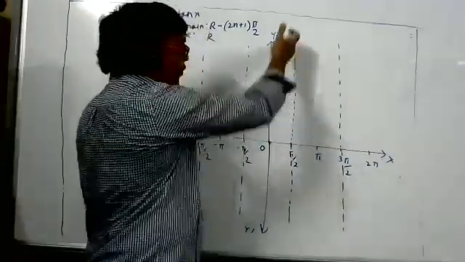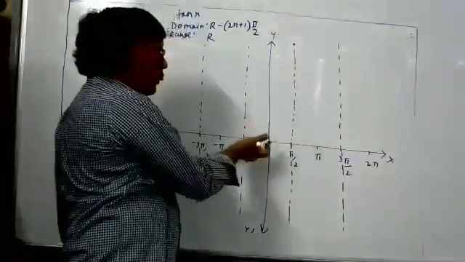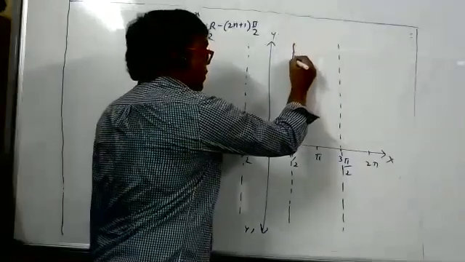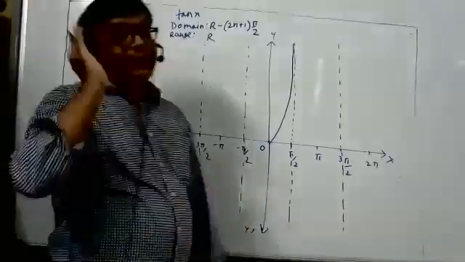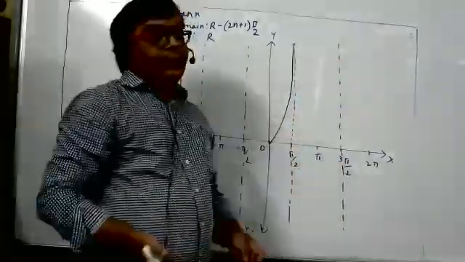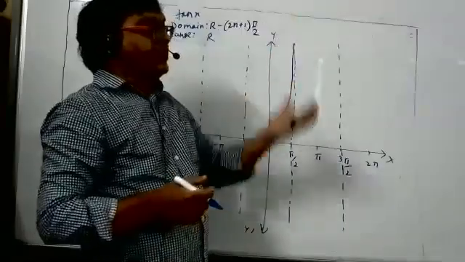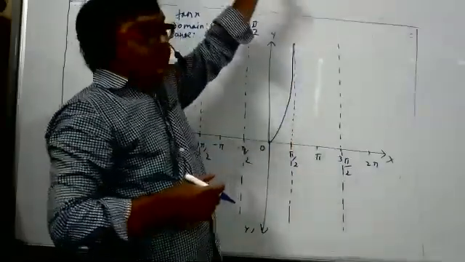From there, you have to bring the graph to 0 because tan 0 is 0. So the graph shape will be like this way. So it's not going to touch the asymptote, right? It will touch at infinity, but on the board, how can we draw infinity? Infinity is very far. So it will not touch on the board. That is the definition. When we extend this till infinity, then it will touch.